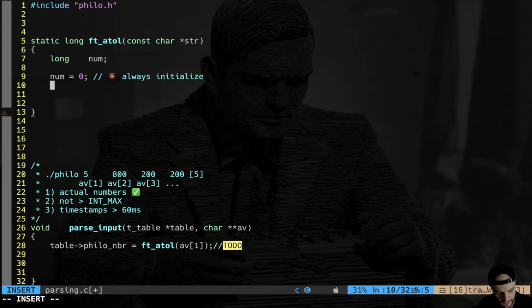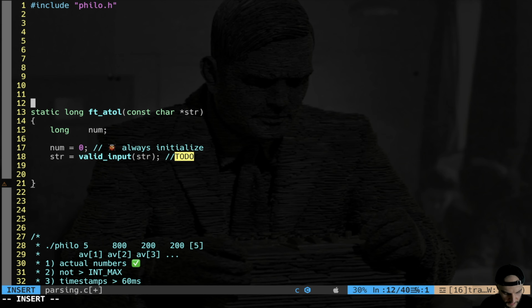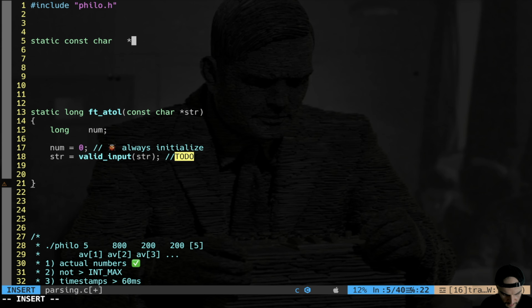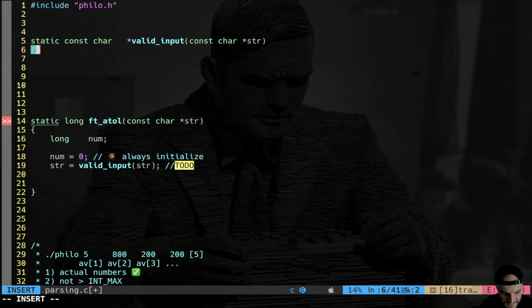I can do a trick here. I can say str is equal to valid input. I pass as an input str. Now I will explain to you what I mean. So let's create immediately valid input. This function again is a static. It's going to return me a const char star, valid input, and takes as an input a const char star str. So what is the goal of this function?